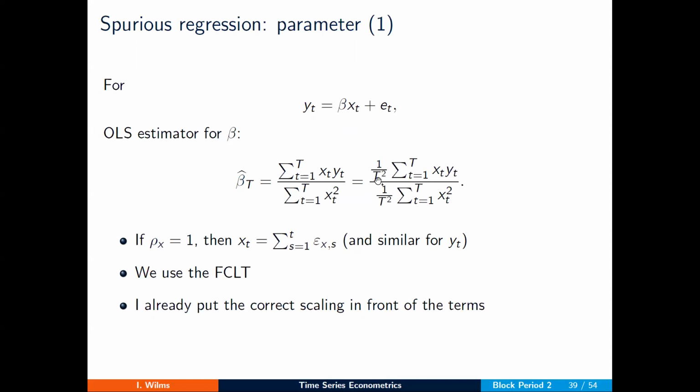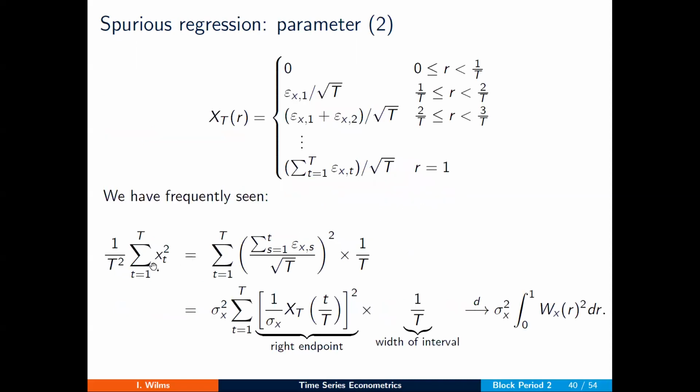Now, I already put the correct scalings in front of numerator and denominator, but let's verify whether you agree with the scalings. And let's start by this guy over here. So rewrite xt as the partial sum of the errors until time point t. This guy, we know that it needs scaling by root t in order to recognize our scaled partial sum process.